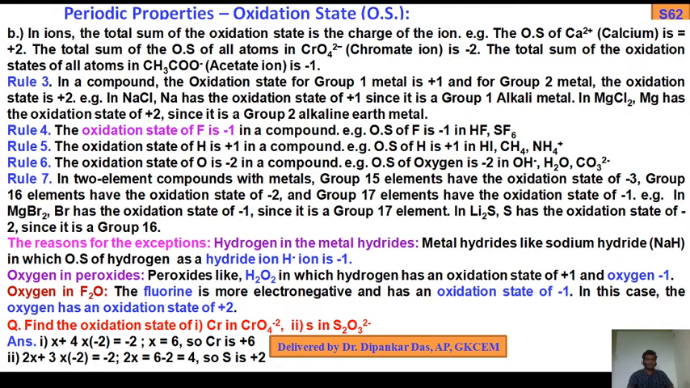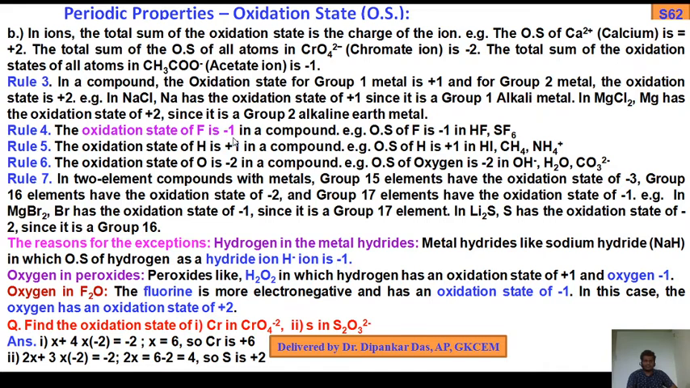Rule 3. In a compound, the oxidation state for a group 1 metal is +1, and for a group 2 metal the oxidation state is +2. For example, in NaCl, sodium has oxidation state +1 since it is a group 1 alkali metal. In magnesium chloride, magnesium has oxidation state +2 since it is a group 2 alkaline earth metal. Rule 4.